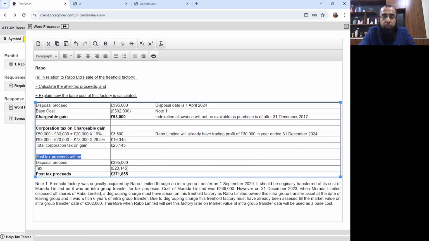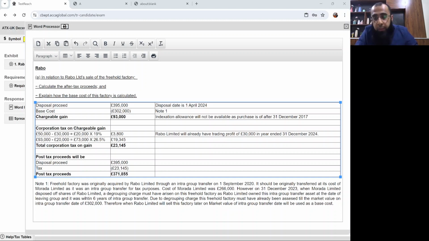First of all, this corporation tax computation. When we talk about corporation taxes, you have two approaches to calculate the corporation tax. One is the concept of limit. In the limit approach, we apply the single rate and then we go for marginal relief. Now, since Rabo Limited already has trading profit of 30,000, when 93,000 is added to it, obviously it will be between the upper limit and lower limit. The lower limit is 50,000, upper limit is 250,000. When you are between the upper limit and lower limit, you have to use the main rate on the entire profit and then you have to go for marginal relief.